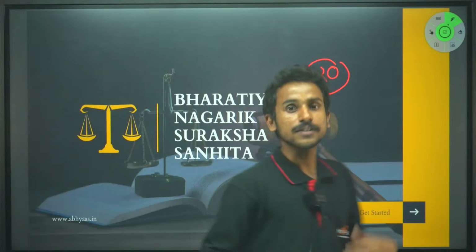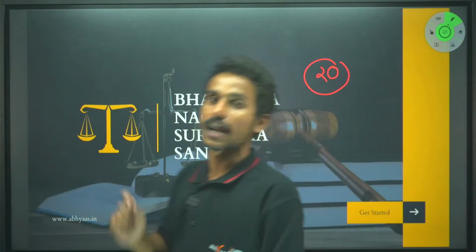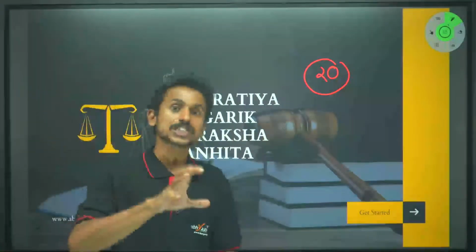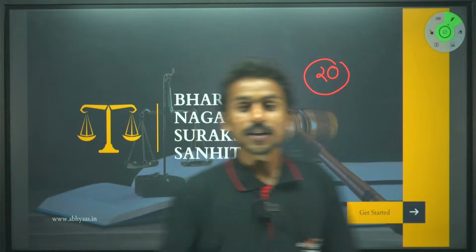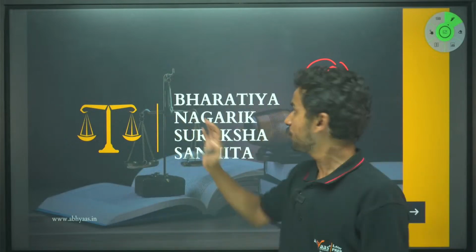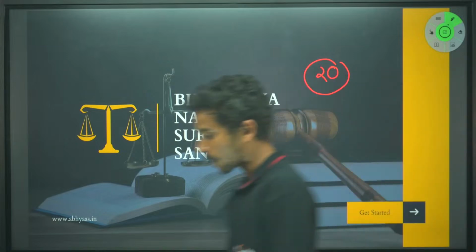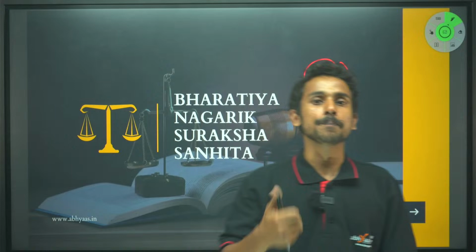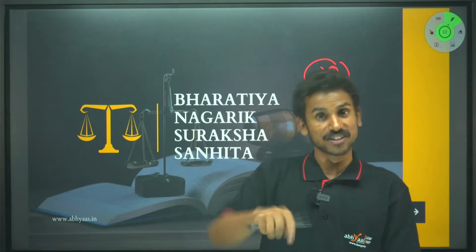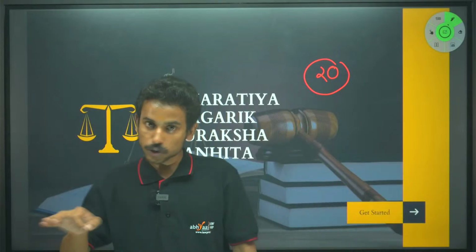In this regard, we have seen certain judgments, and the passage that we are going to do today is also about that. The courts are essentially answering whether this law can be made applicable retrospectively. To this, there has been a lot of discussion. If we read the bare provision, the words of Article 20, which talks about ex post facto laws, it says that no one can be punished for an offense which was not defined at the time when they did it, or be subject to a greater penalty than it was when they did the crime. So if I did a crime, 10 years of jail is the punishment.